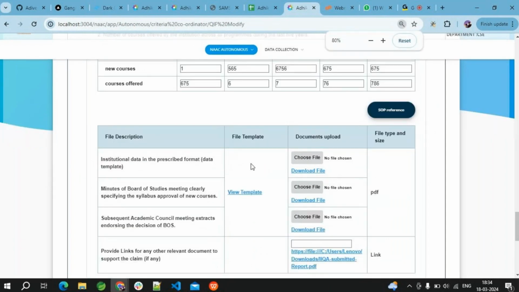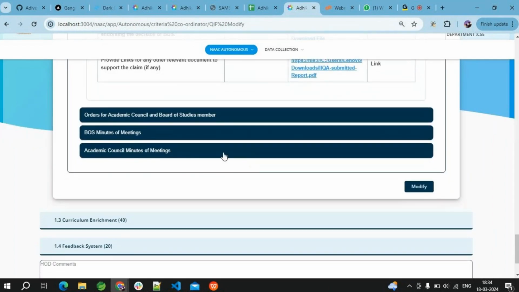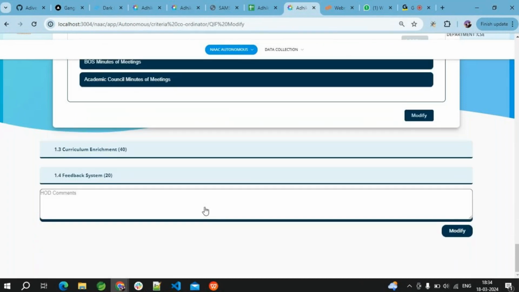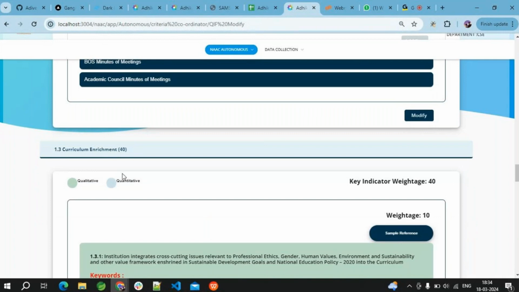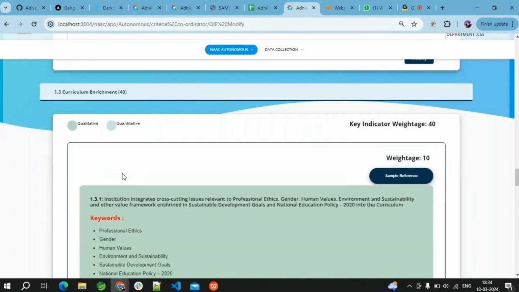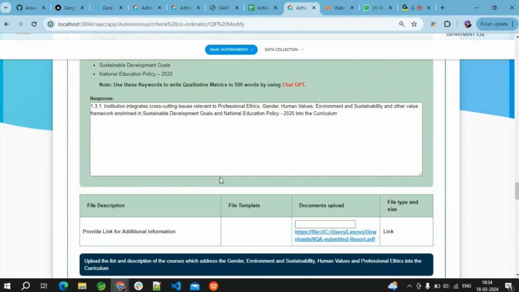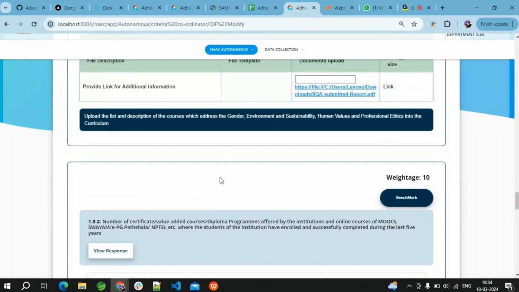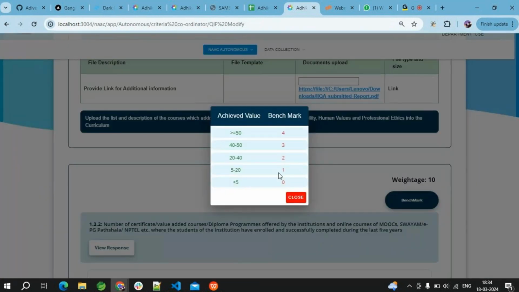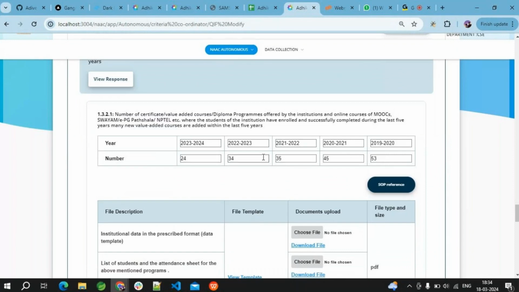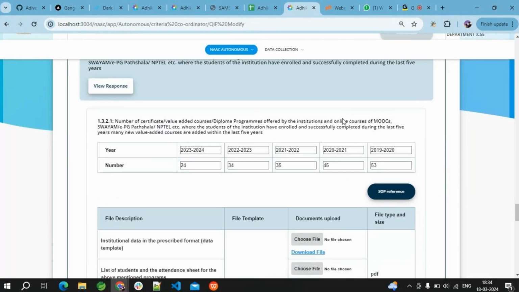If you have any document, we can get the things. If there is any modification, we can put it in. Each individual criterion, like 1.2, 1.1, 1.3, 1.4, is assigned to criteria heads, so that each one works on it and concentrates on their benchmarks. This is the benchmark for the respective 1.3, where we are going to get the document.